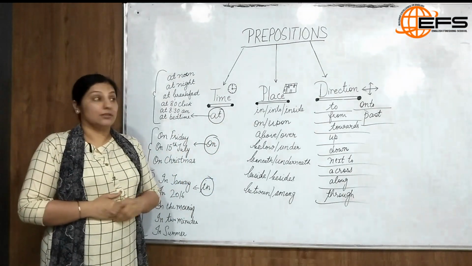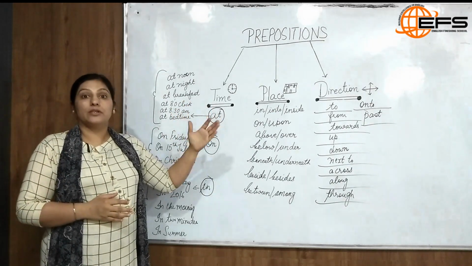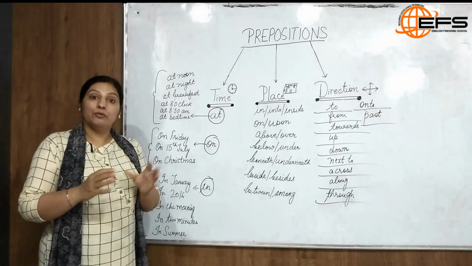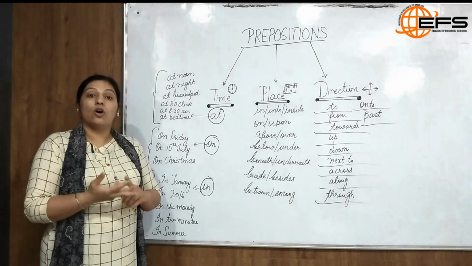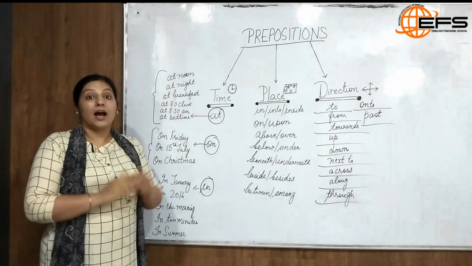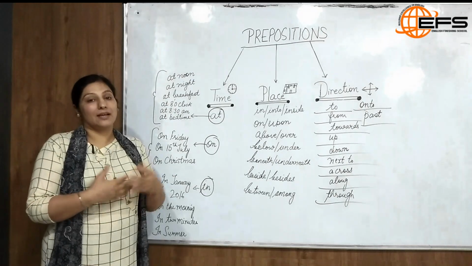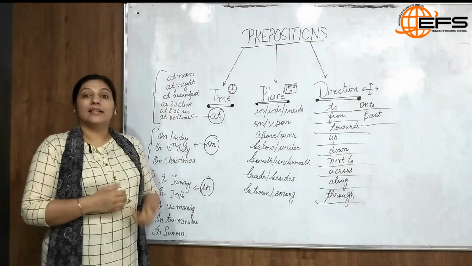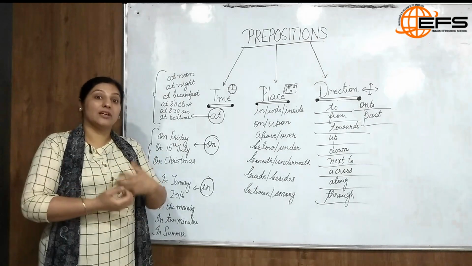And then next is direction, prepositions of direction. The first word is to. When I am moving to a particular destination, may it be the temple, the market, school, hospital, I use to. She is going to the hospital to see the patient. I go to school every day. I went to the school to submit the assignment or the project of my daughter. And then is from, when you are coming from a place, when you are detaching from the destination.